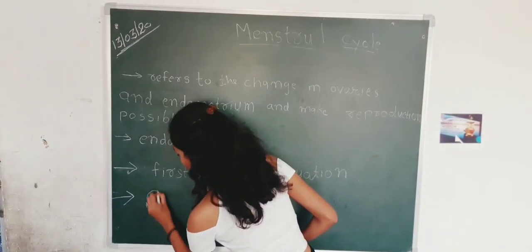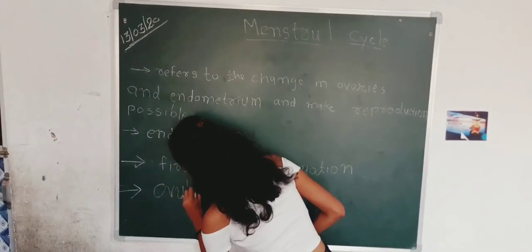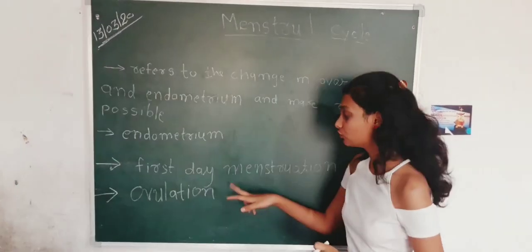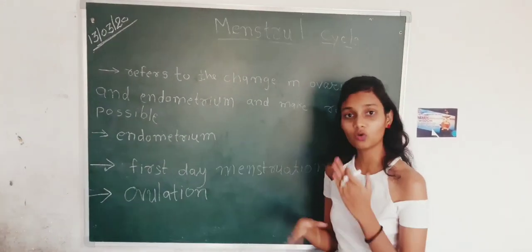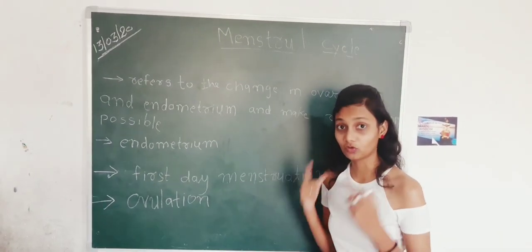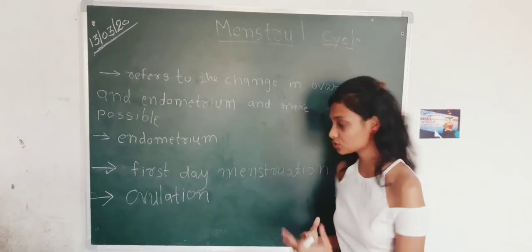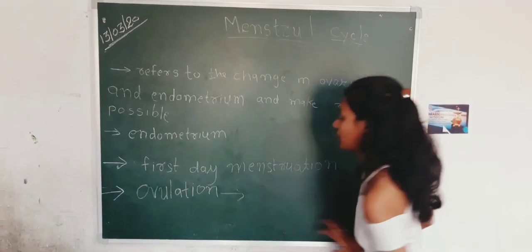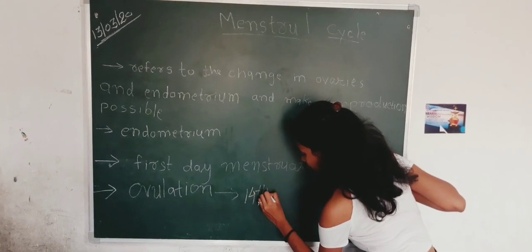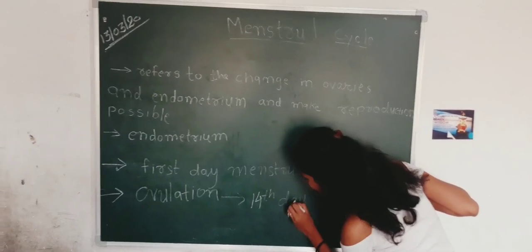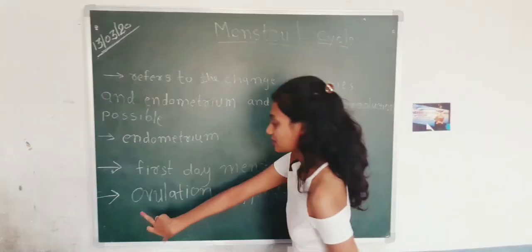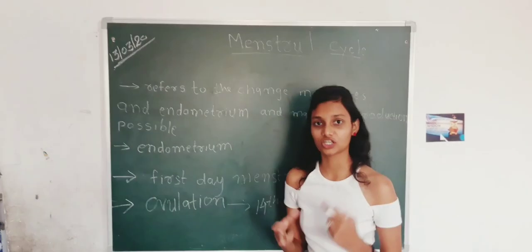Now what is ovulation? Ovulation is a process in which the ovaries generate an oocyte, or ovum. This is called ovulation. It usually happens on the 14th day of the cycle.